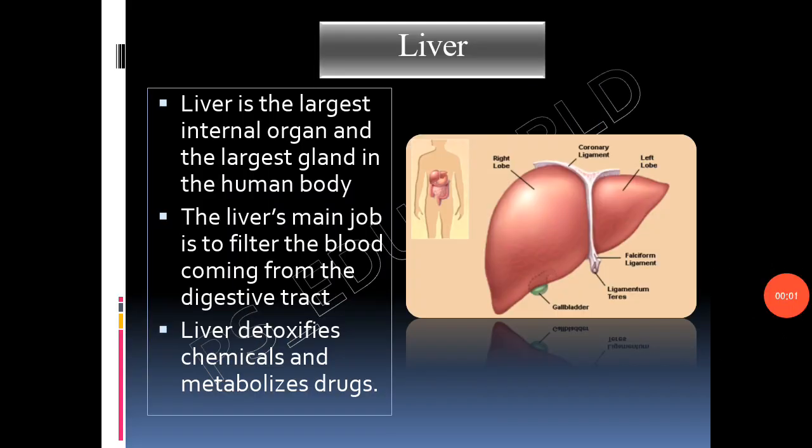Liver is the largest internal organ and the largest gland in the human body. A normal liver weighs about 1.2 to 1.5 kg, and the liver has 2 major lobes, a larger right lobe and a smaller left lobe. The liver's main job is to filter the blood coming from the digestive tract before passing it to the rest of the body, and the liver also detoxifies chemicals and metabolizes drugs.